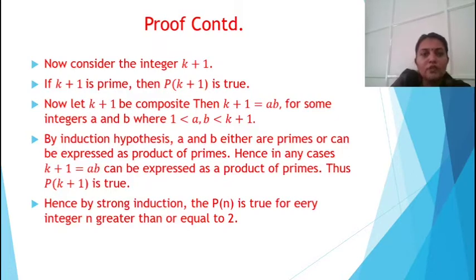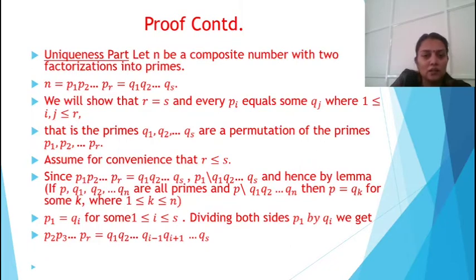Now we have to show the uniqueness part of the theorem. For that, let n be a composite number with two factorizations into primes. That is, n can be written as p1, p2, etc., pr, which is equal to q1, q2, etc., qs, where all p1, p2, etc., pr are primes and similarly q1, q2, etc., qs are primes.